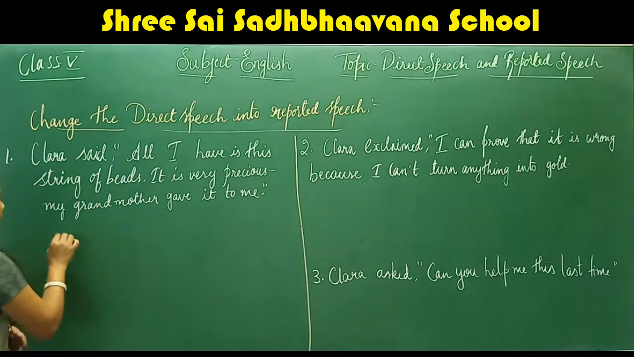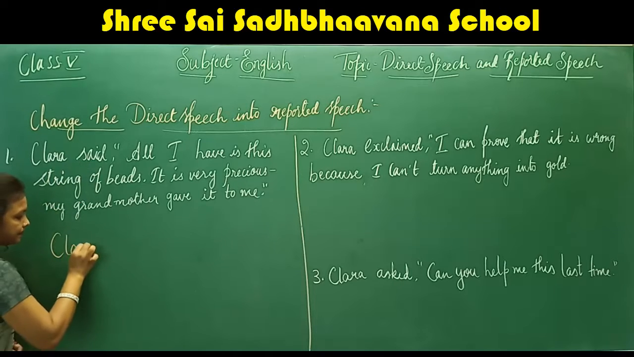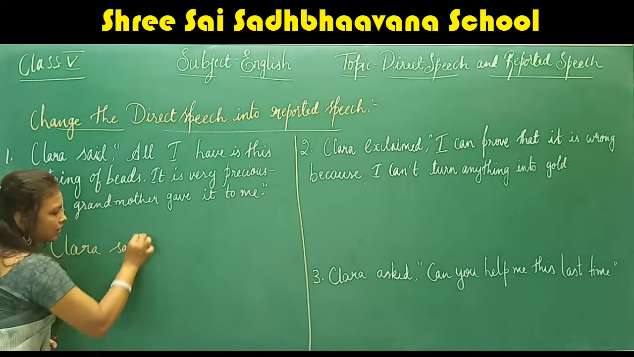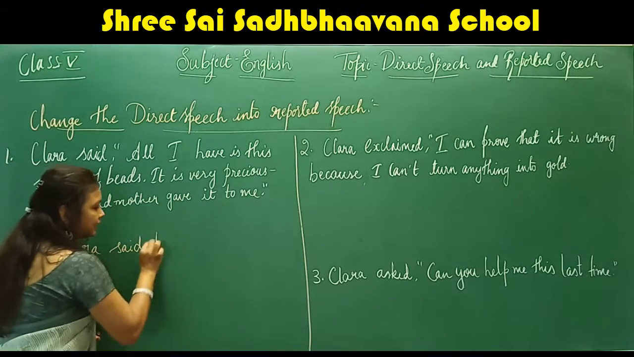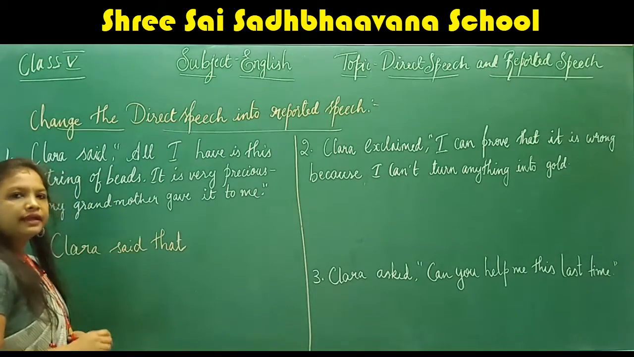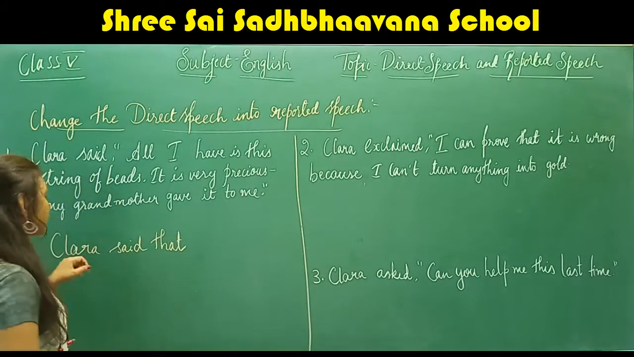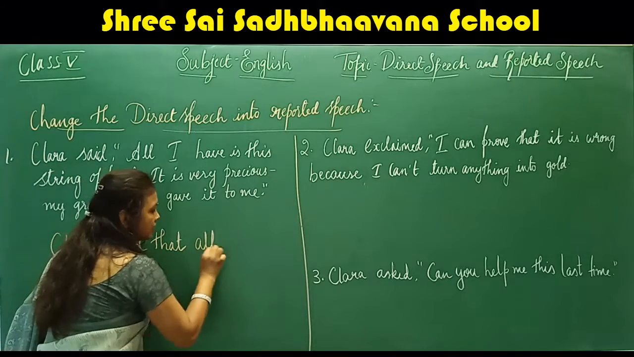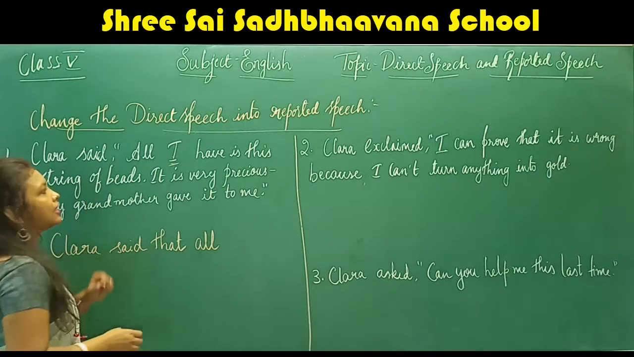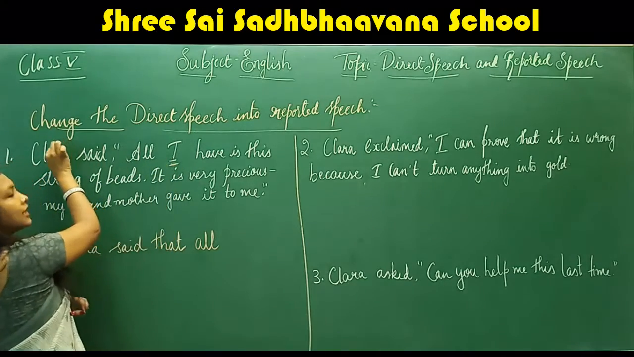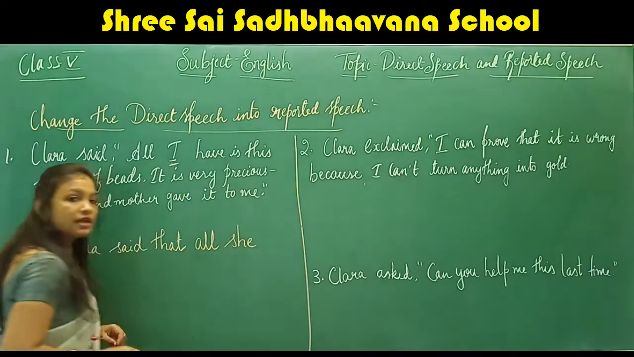First, I will write the first two words as they are. Clara said. Now next, what do we have to use? We have to use the conjunction that. Clara said that. Next, what do we have to do? We have to remove the inverted commas. Now the pronoun I. We have to change the pronoun. Here I is referring to Clara. So what pronoun do we have to use? She.